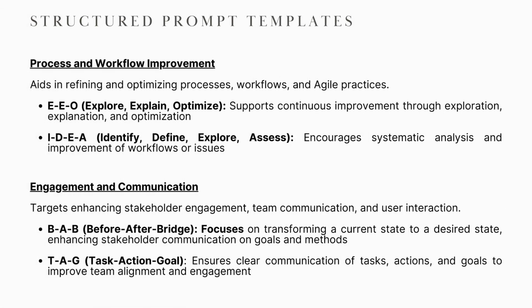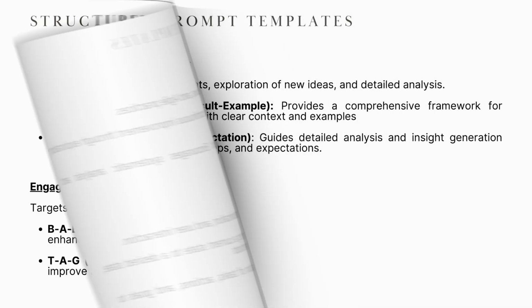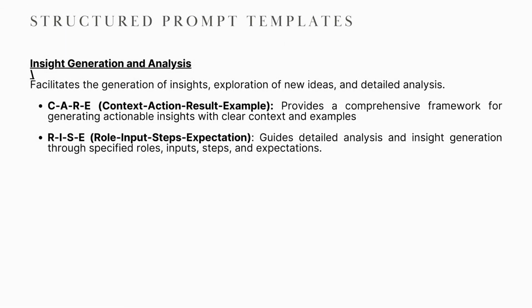For improving workflows, the IDEA framework is excellent. Identify, define, explore, assess. You might ask the AI to identify bottlenecks in our deployment process, define their impact, explore potential solutions, and assess the trade-offs of each. This leads to a comprehensive analysis. And for communication, the BAB framework, before-after bridge, is fantastic. You describe the before state, the desired after state, and then ask the AI to propose the bridge, the steps to get from one to the other. This is perfect for framing change initiatives to a team. Finally, for generating deep insights, we have frameworks like CARE, context, action, result, example. This prompts the AI to provide a full picture.